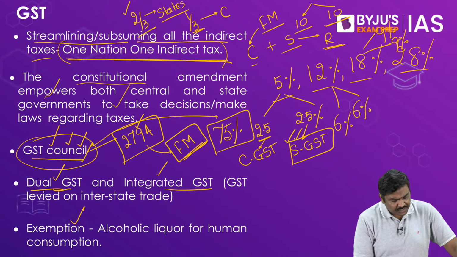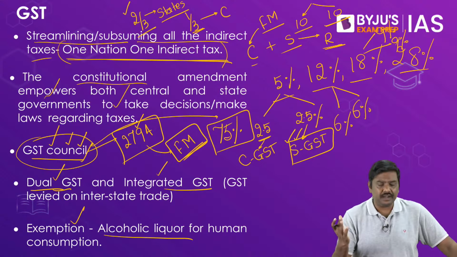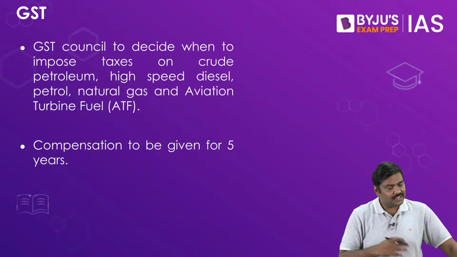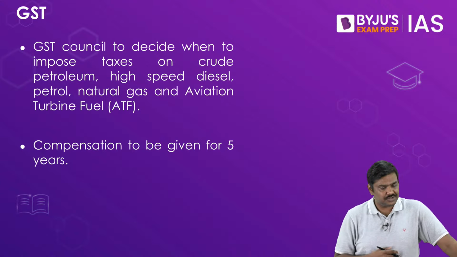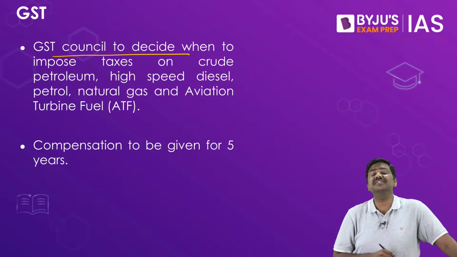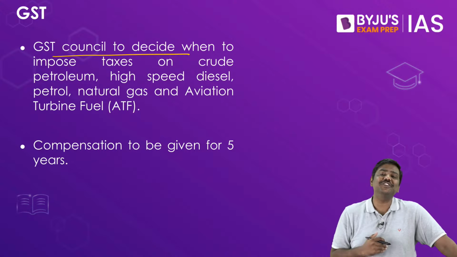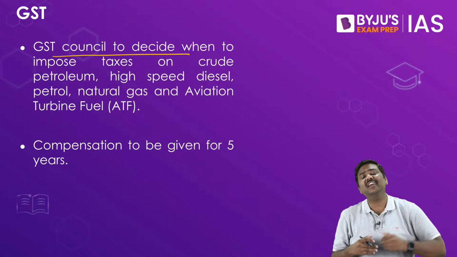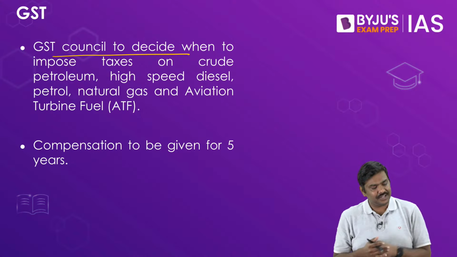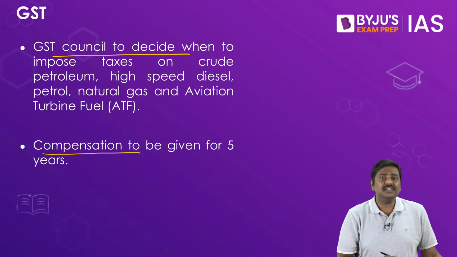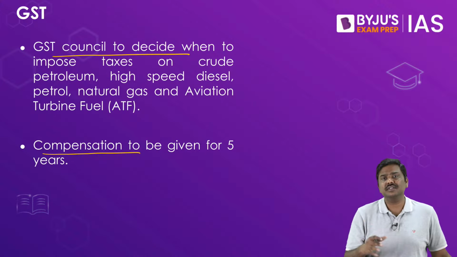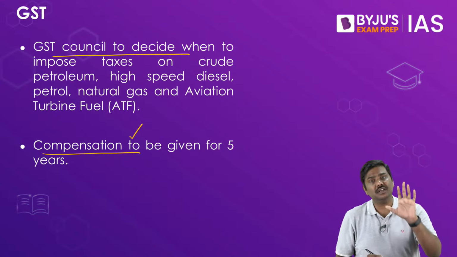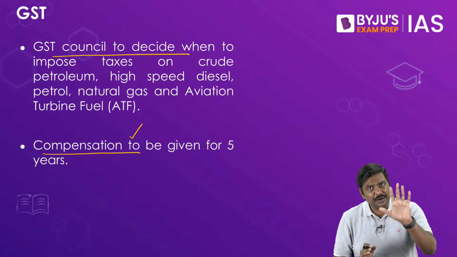Apart from this, there are also certain goods or services which are exempted. For example, alcoholic liquor for human consumption and electricity are, as of now, exempted from the GST. The GST Council will also decide when and from which date the GST rates would be notified on fuel products such as ATF, petrol, diesel, etc. And finally, for the states which would be incurring revenue losses, the Government of India had announced compensation of 100% of the revenue loss for a period of 5 years.